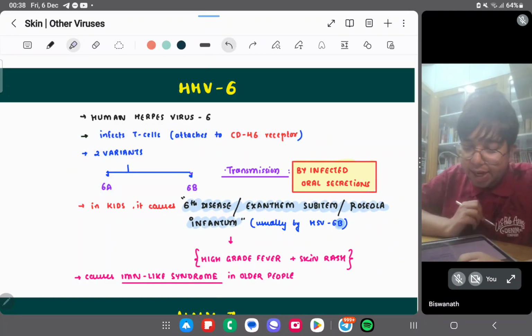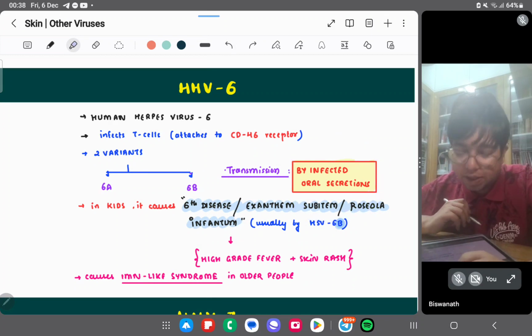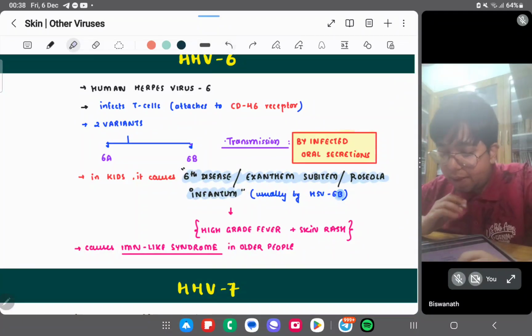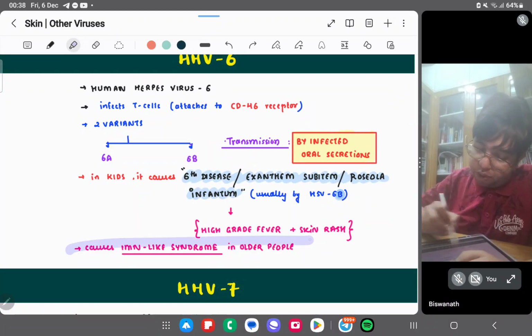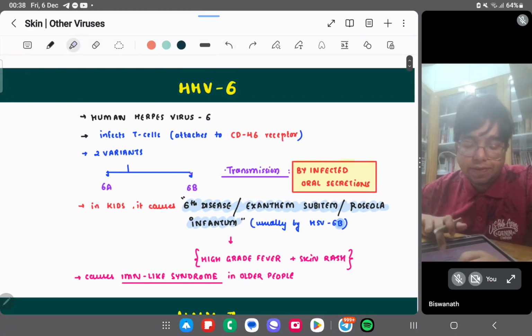Two variants, 6A and 6B. Transmission is by infected oral secretions, right? In kids, it causes sixth disease, or exanthem subitum, which is also called roseola infantum. By 6B, it causes an IMN-like syndrome in older people. Done. So HHV6 is done.